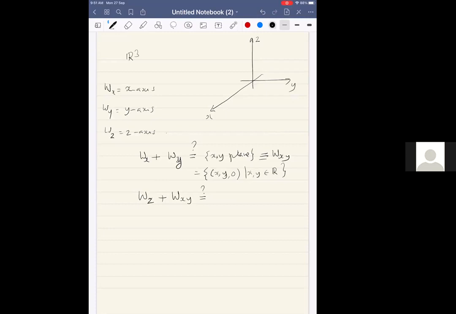Is it R3? Yeah, because what is it? It is all vectors that I can get by taking an arbitrary vector in WXY and an arbitrary vector in WZ and taking the sum. An arbitrary vector in WXY will give you all vectors with z coordinate 0, and an arbitrary vector in WZ will give you all vectors with xy coordinate 0. And if I add them up, I'll get an arbitrary vector with arbitrary xyz coordinates. So this is indeed R3. On the other hand, supposing I take WXY and take WYZ, what will I get?